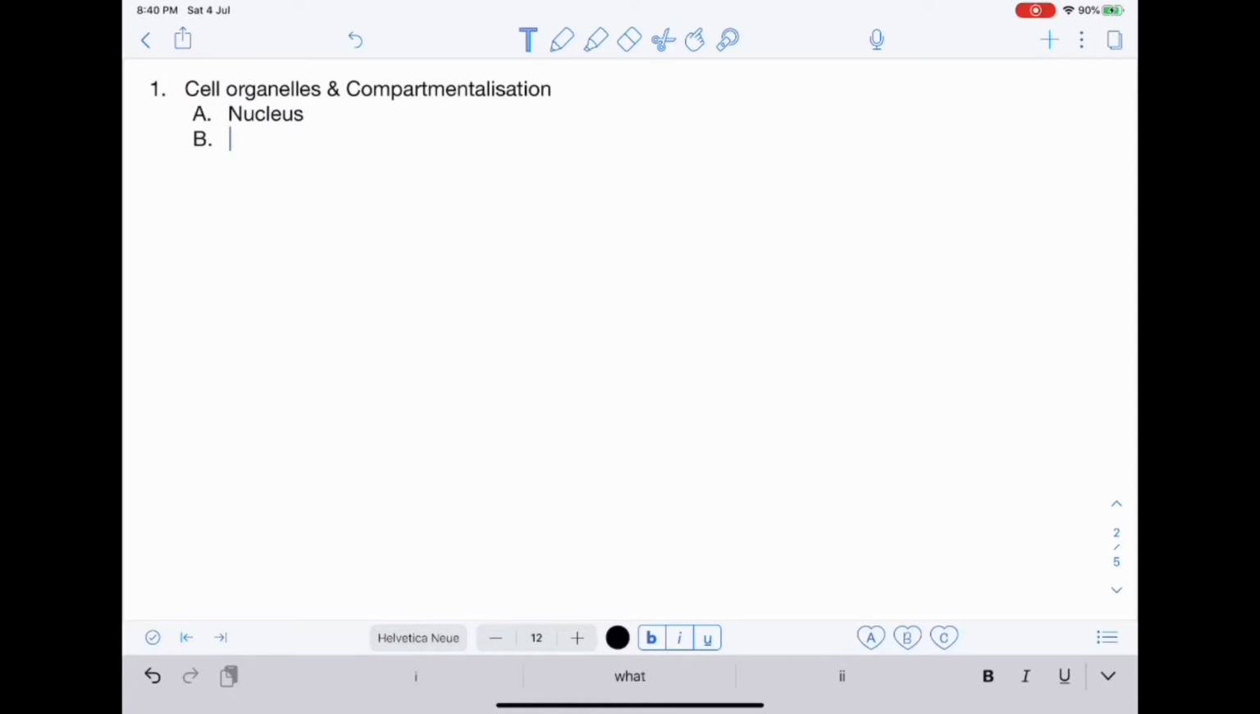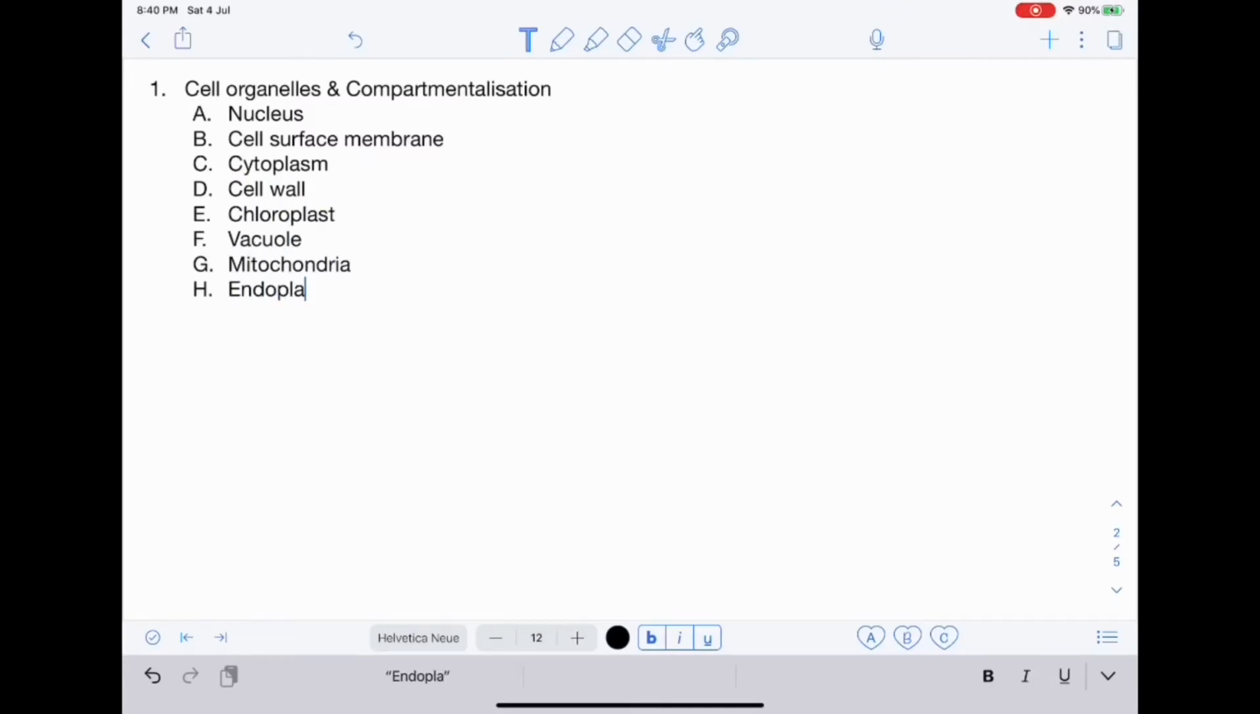Cell organelles and compartmentalization. The cell organelles in a normal cell are the nucleus, cell surface membrane, cytoplasm, cell wall, chloroplast, vacuole, mitochondria, endoplasmic reticulum, Golgi body, and lysosomes.